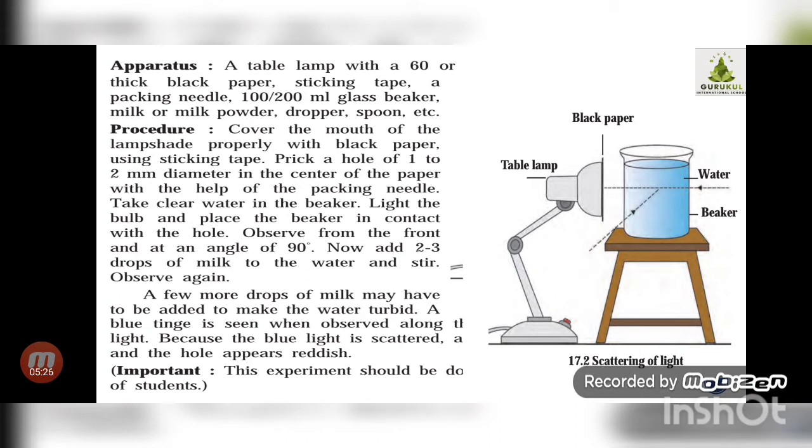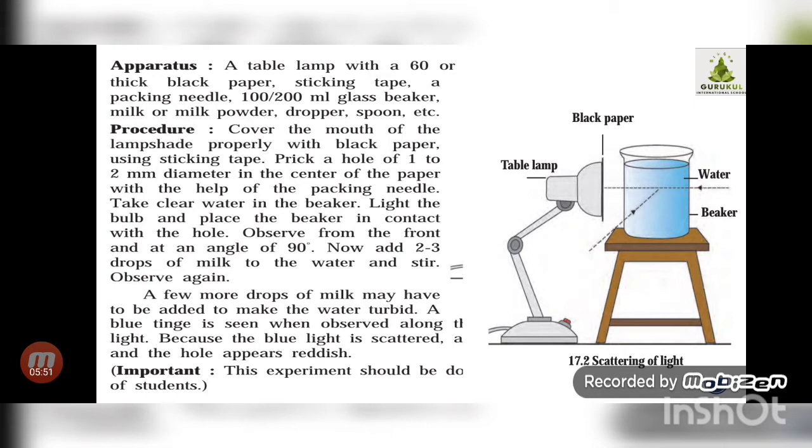Okay, initially it is blue, then red yellow, and then it becomes dark yellow. As you go on adding the milk, initially when you add 2 to 3 drops, you will see the blue color. When the drops of milk are increased, then it is reddish yellow, and then finally red yellow color can be seen.